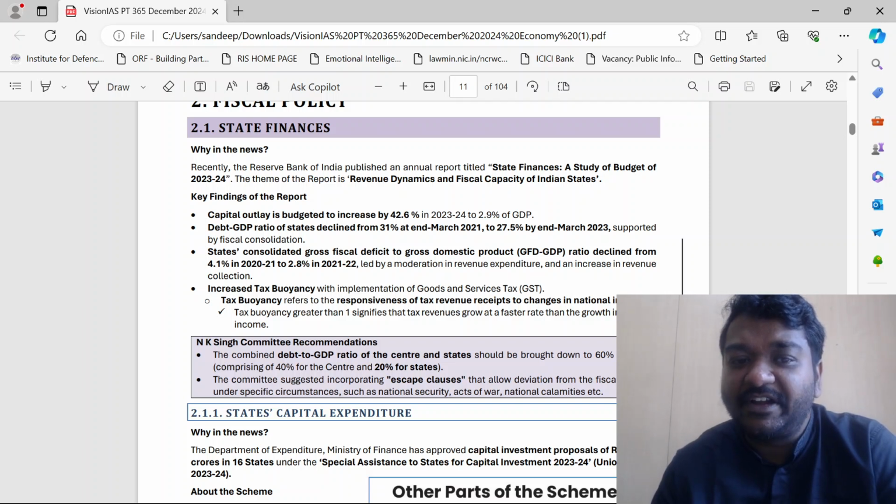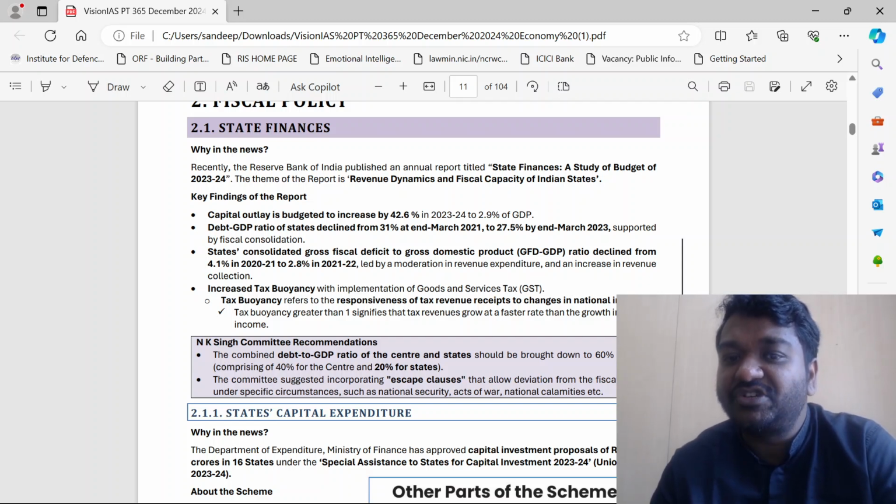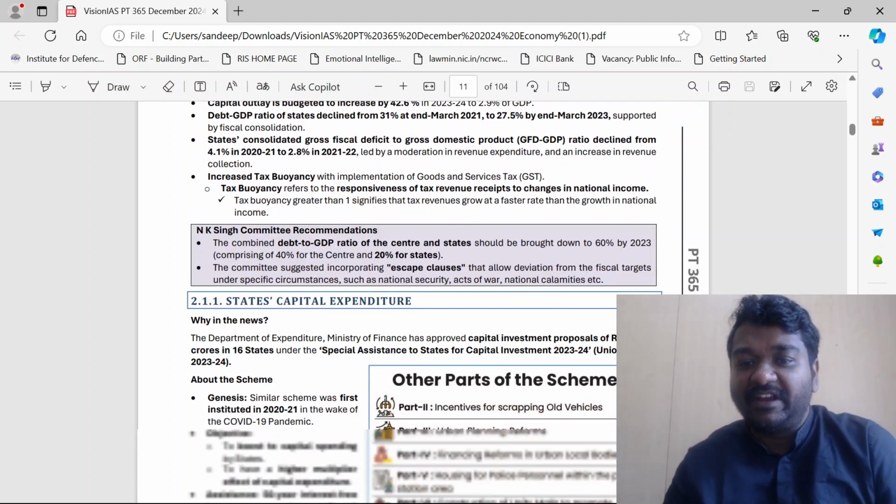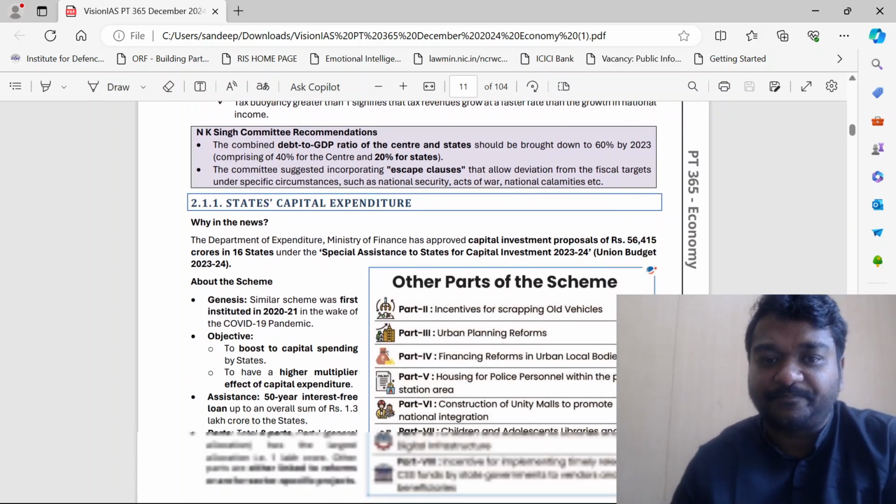States consolidated. Please look at this once, guys. If not the numbers, we have to say that capital outlay may increase and debt to GDP ratio has declined. Okay, they give statements like this. Debt to GDP ratio has increased. So you must be very clear about these aspects, guys.